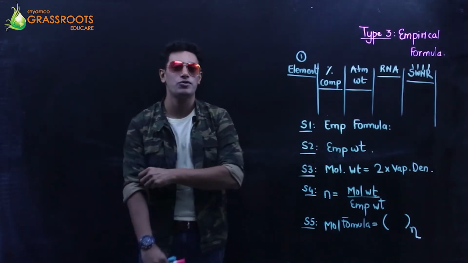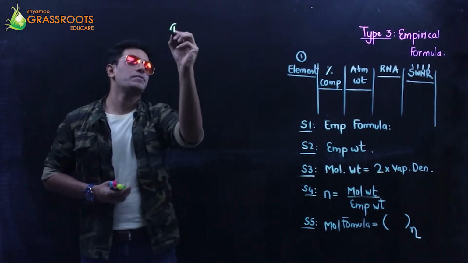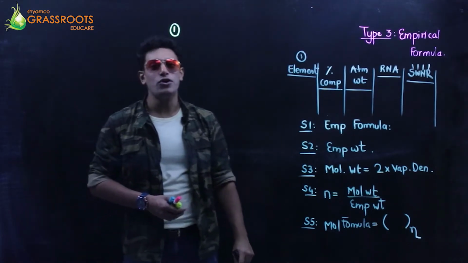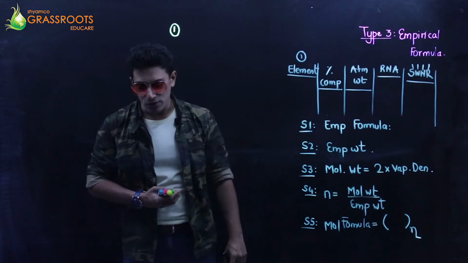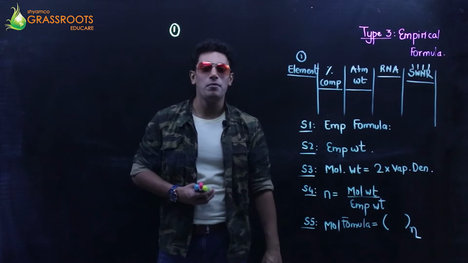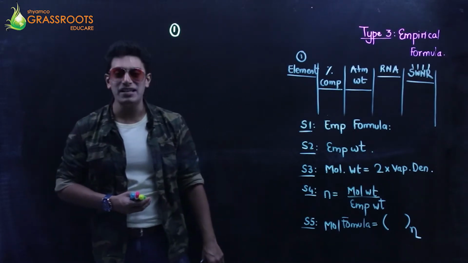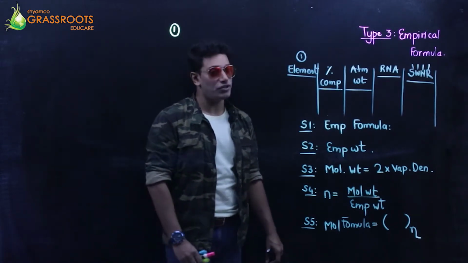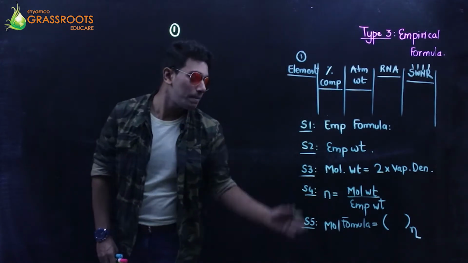We're going to take 3 sums of empirical. Let's start with the first question. All of you pay attention. The first question is, a compound of CHO, carbon, hydrogen and oxygen, is found in the percentage proportion of 40% carbon, 6.7% hydrogen, and the remaining percent is oxygen. If the vapor density is 30, calculate the molecular formula of such a compound.